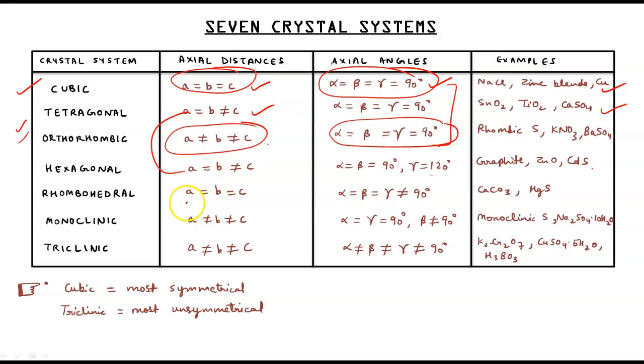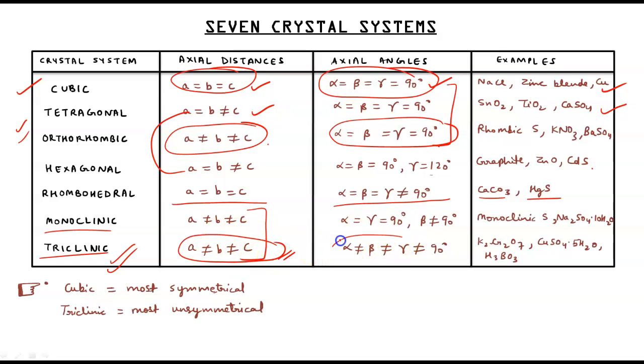In rhombohedral, a equal to b equal to c, but the angles are equal and not equal to 90 degrees. These are found in ores like calcite CaCO3 and cinnabar HgS. In monoclinic, a not equal to b not equal to c, and alpha and gamma are 90 degrees but beta is not equal to 90 degrees. Examples are monoclinic sulfur and Na2SO4.10H2O. And in the last, triclinic, the most unsymmetrical, nothing is equal.